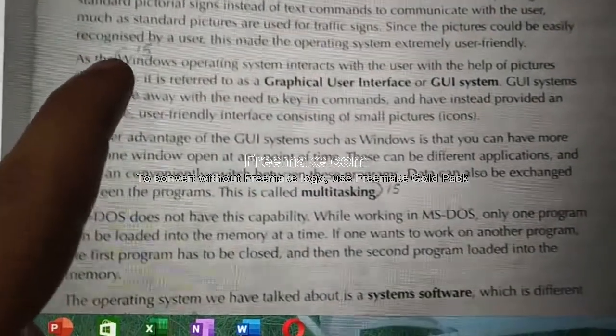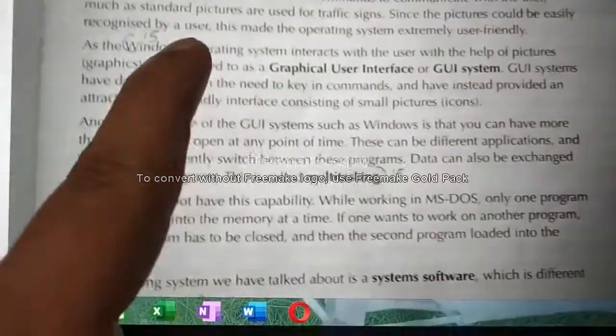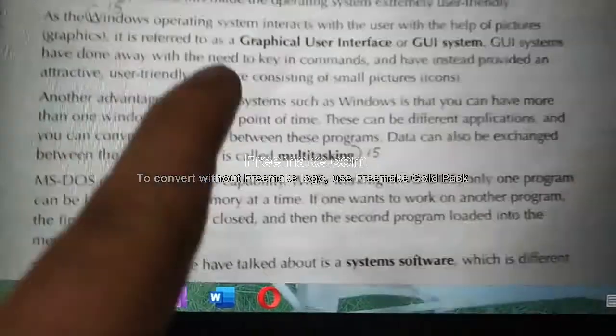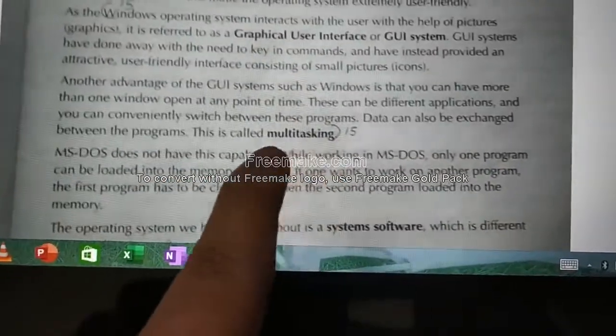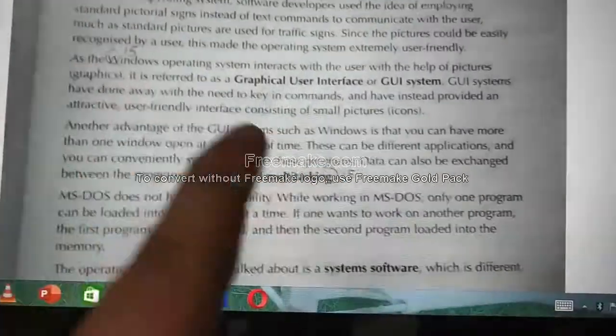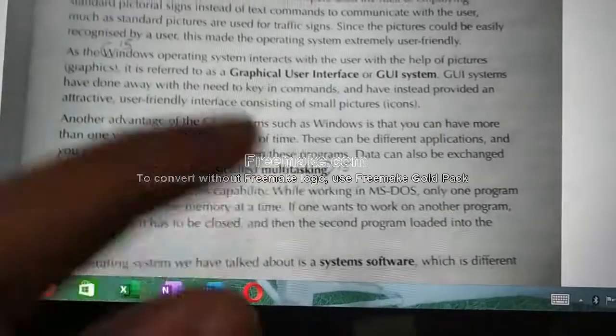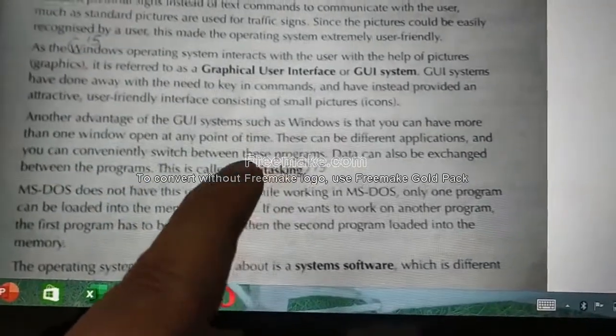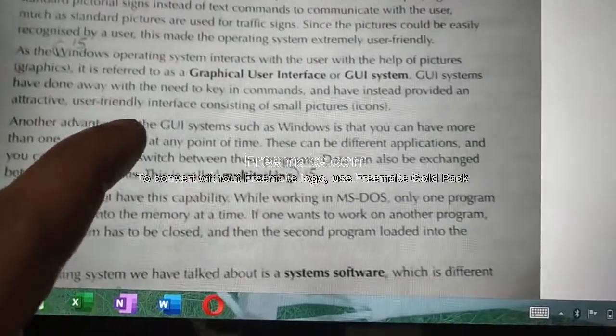From the 7th paragraph, from 'Windows operating', from there to the end of the next paragraph, 'multitasking'. From 'Windows' till 'multitasking'. See this, mark it so you will not make any mistake. From 'Windows' till 'multitasking'. These are the answer for question number 15.